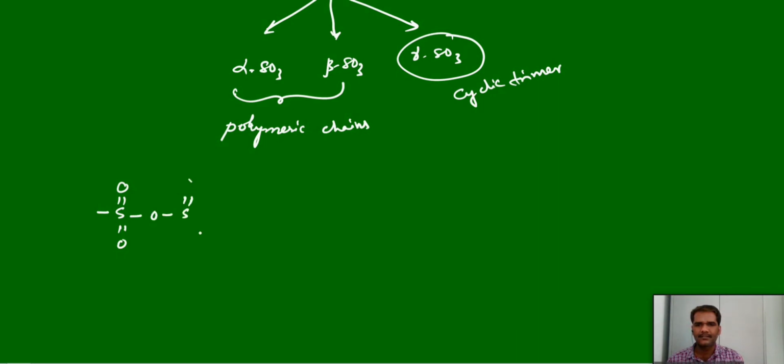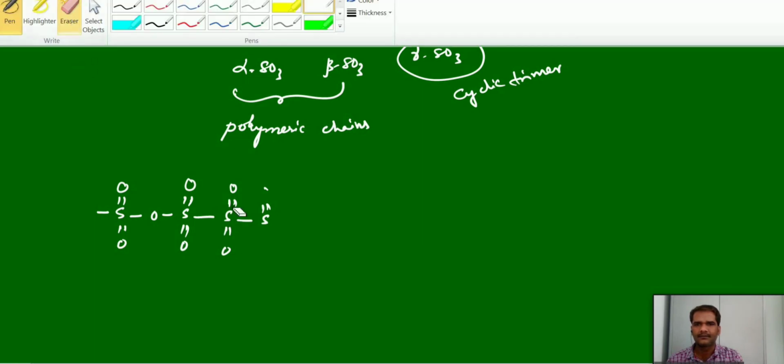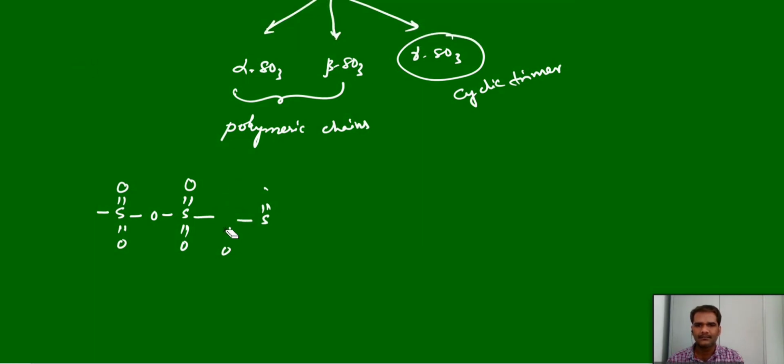Sulfur, oxygen, sulfur linkage. Sorry, here an oxygen bond should be there. Sulfur, oxygen, sulfur linkage, again oxygen. So like this, the structure can extend. So both alpha and beta forms are polymeric chains.